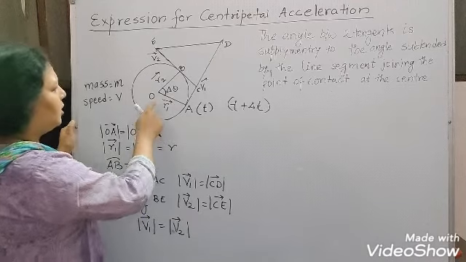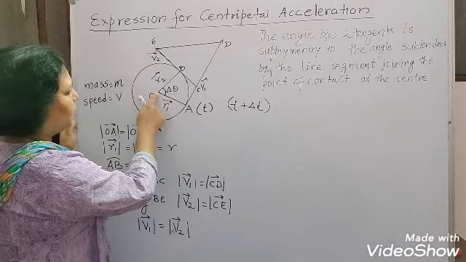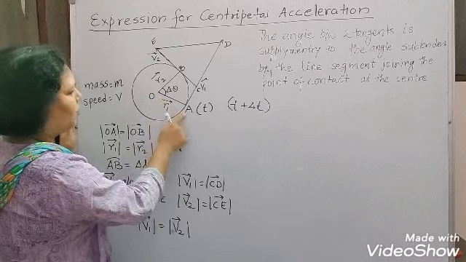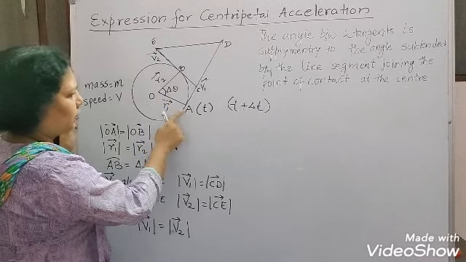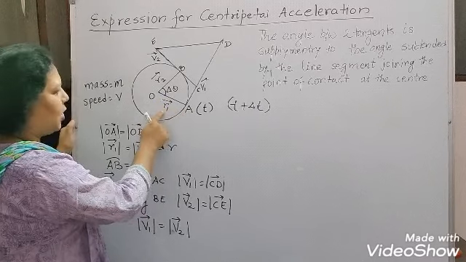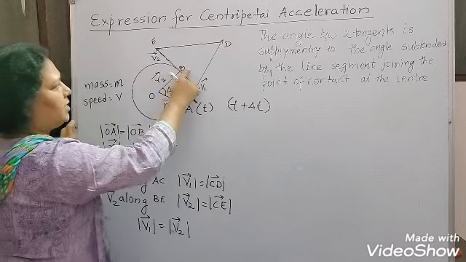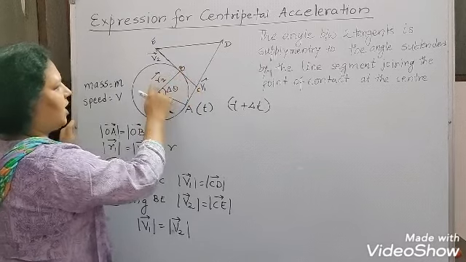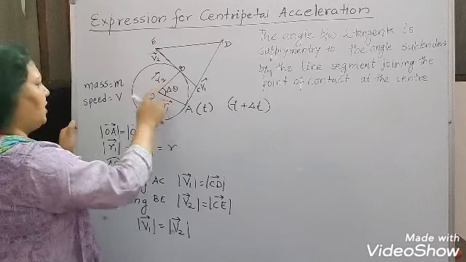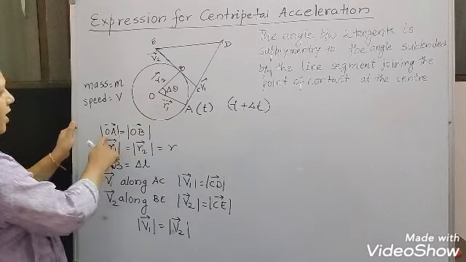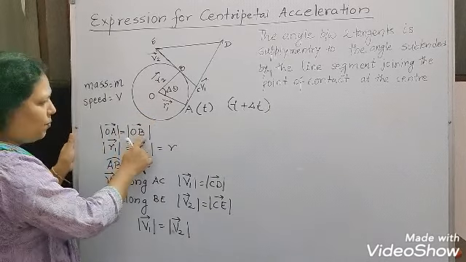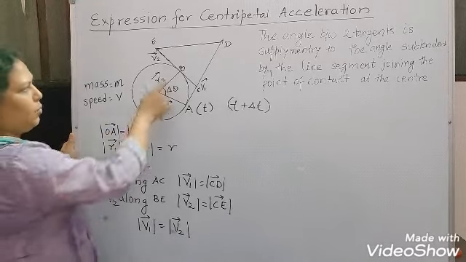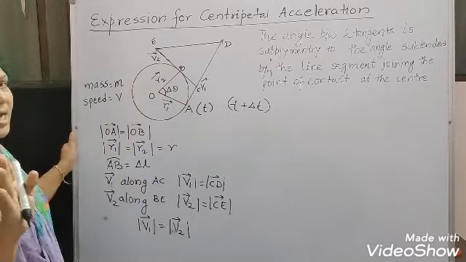The position vector of A is r1 and of B is r2. OA equals OB in magnitude because both are radii of the same circle.